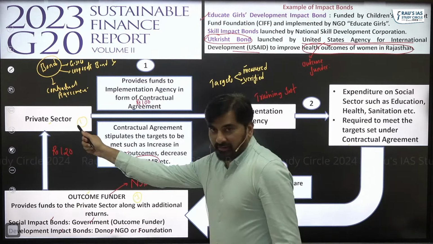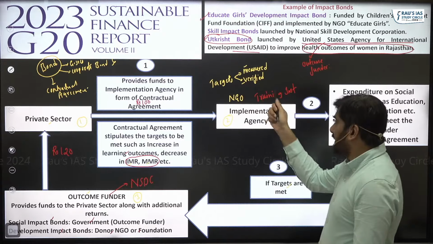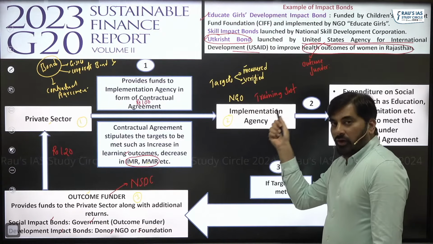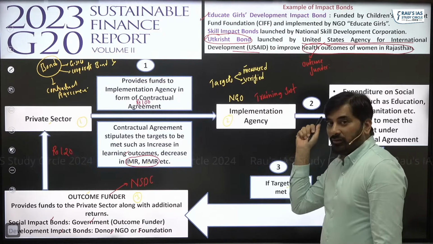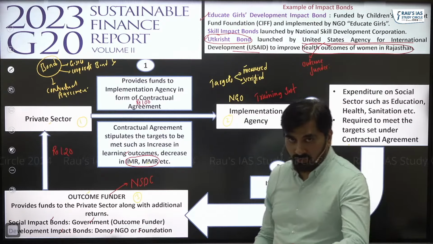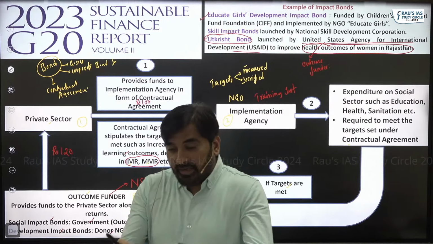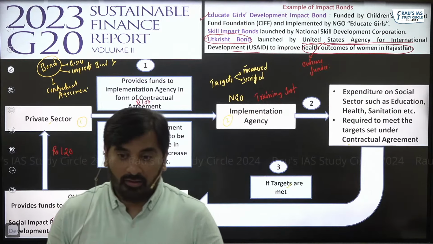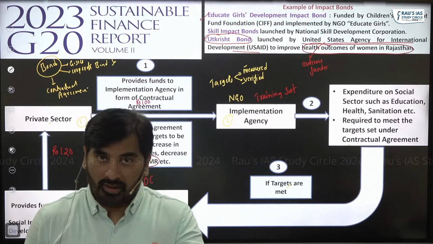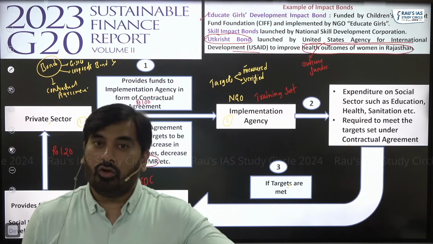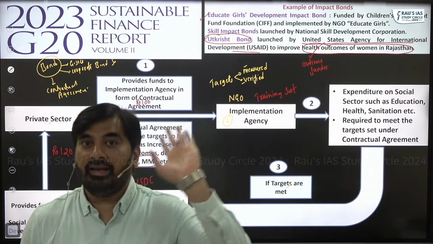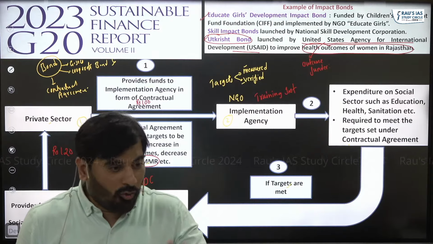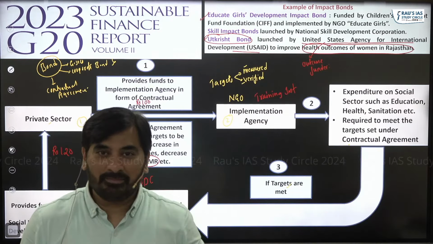So the private sector entity will give some money to training institutes to provide the necessary skill set to the workers, the youths. And it can lay down a condition that you have to not only provide the skill set, you should also ensure that the people get placed in companies. Only if people get placed, I'll pay you money.